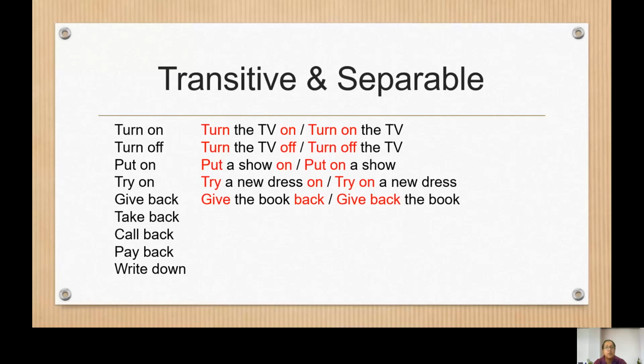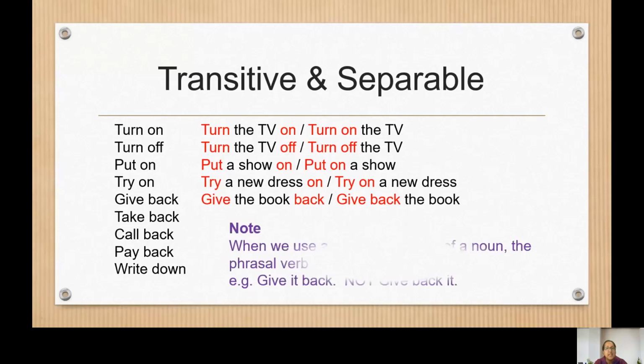So we can put the noun in between the verb and the particle, or we can put the noun after the phrasal verb. But if we use a pronoun instead of the noun, we always separate the phrasal verb. So for example, we say give it back. We can't say give back it. The pronoun must always go in the middle.